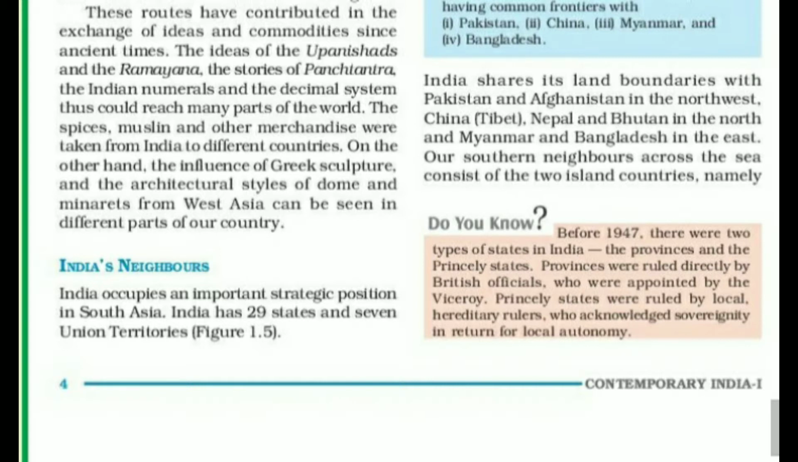As you all know, India occupies an important strategic position, and India is a South Asian country as discussed before. India had 29 states and 7 union territories, but now the data has changed. India has 28 states and 9 union territories. Students, just see this map.